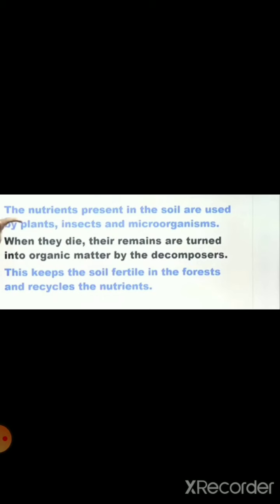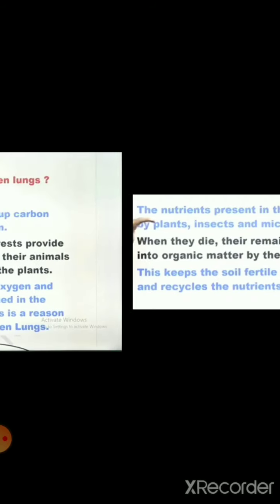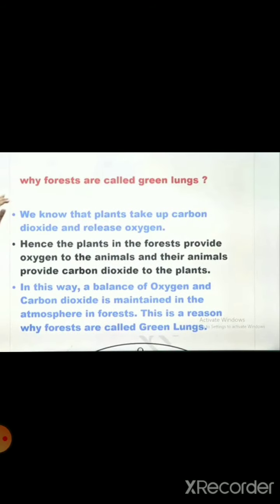This keeps the soil fertile. Again soil will be fertile as it results in the forest, and recycles the nutrients. Again that recycling process will go on. Okay. So this was about the nutrition, how soil gets nutrition, how decomposers are helpful for all living organisms. Next question, again very important, which is generally asked in the exam, and a very easy question.